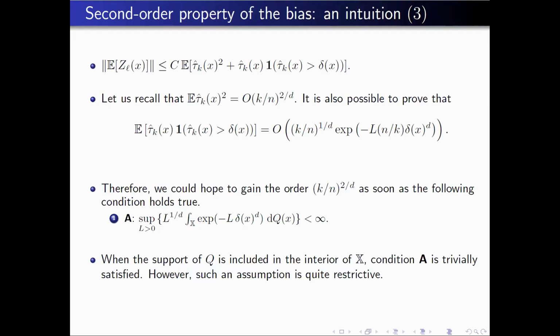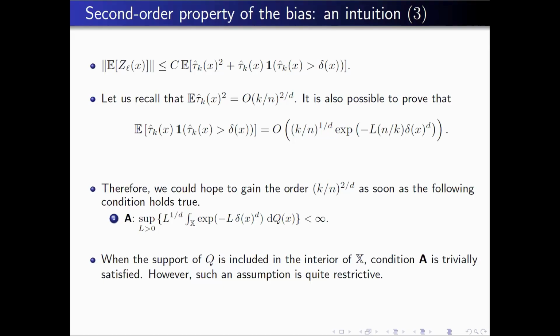And then, if you want to increase the rate, you expect that this quantity is smaller than this quantity. And in order to have this quantity smaller than this quantity after integration, it means that you will add this condition: you take the supremum over L to the power 1 over d of the integral of this expectation, which involves the function which associates to x the distance to the boundary, and this should be finite. Okay, so it's quite a strange condition, but I will show you that it has another expression, and we can find a suitable condition in such a way it is satisfied.